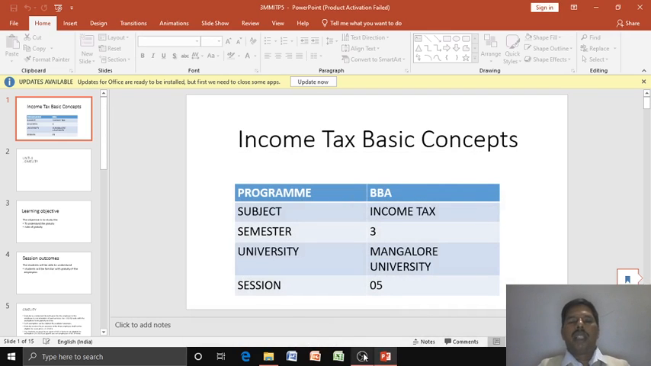Okay, good morning, students. Today, we are going to study income tax basic concepts. This session is for BBA third semester, Mangalore University. Session number 5.